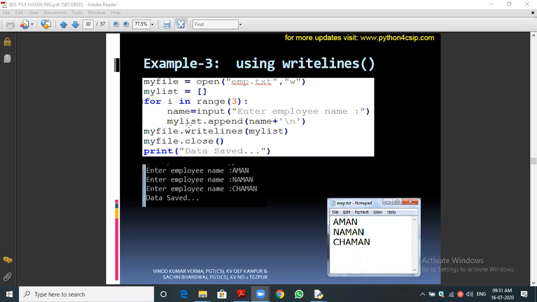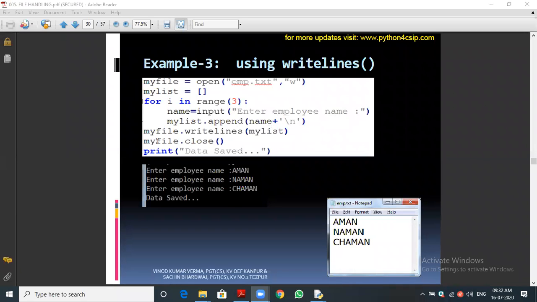Okay, we know everything, but by seeing the word, we will think we are writing into the file. You can see in the for loop, we didn't write anything into the file. In the first iteration, we got the name. That name will be appended to the list. So far in the for loop, we didn't write anything into the file. That is a very notable point. So we are storing in the list only. We are storing the three names because the loop will execute 3 times. So all the 3 names will be stored in the list one by one, and one by one means next line, because we are using \n.